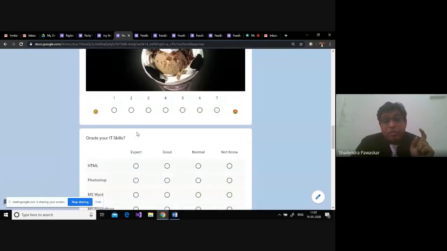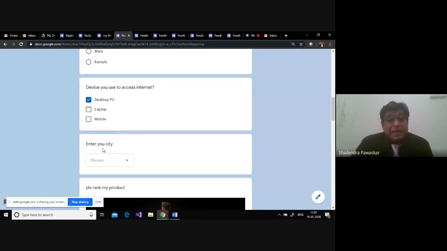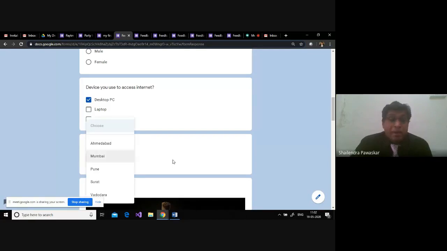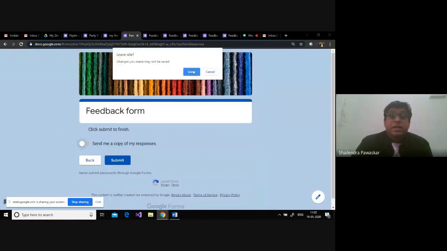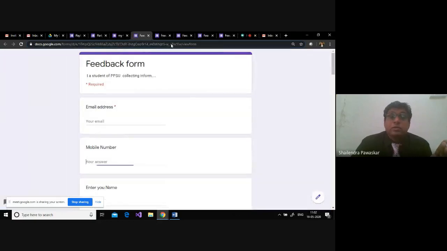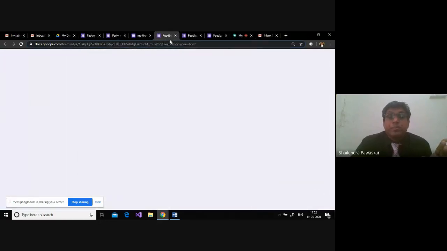See now my form, if I am leaving anything blank here, if I'm not entering city, my form will go ahead because I have not given this particular option as a compulsory option. So what I will do, I need to have all the fields compulsory, or whatever field you think should be compulsory, you need to.